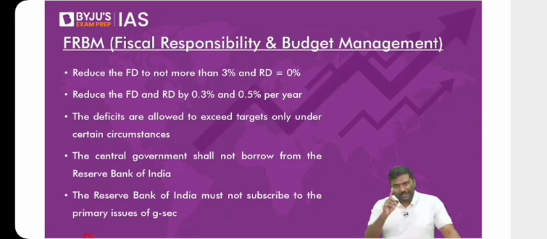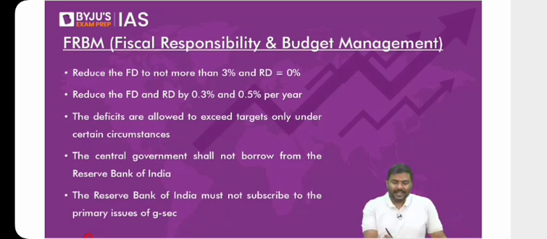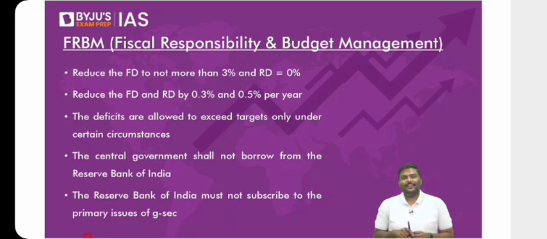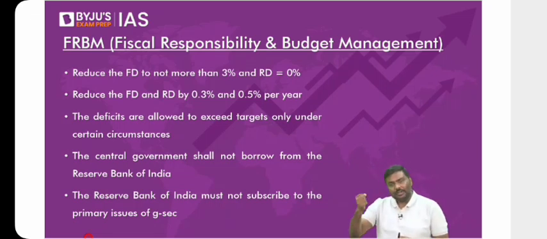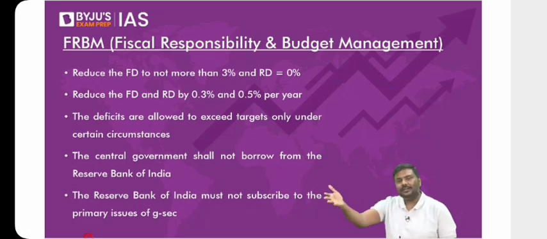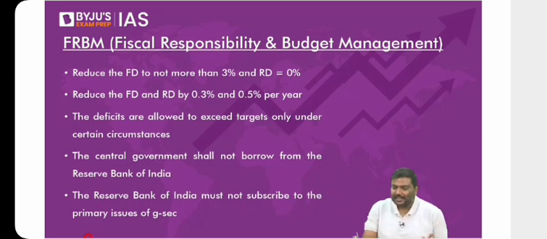Now you tell me, look at the capital side. Under capital expenditure, are we not increasing the assets held by the government or not? Please look at it carefully and let me know. Under the capital expenditure, are we not increasing the assets of the government of India? And under the capital receipts, are we not reducing the assets held by the government of India? The asset owned by the government of India, let's say a company, will be sold away by the government. So will it not reduce the assets? So in this example, can I say capital side is associated with reduction of assets or change in assets?